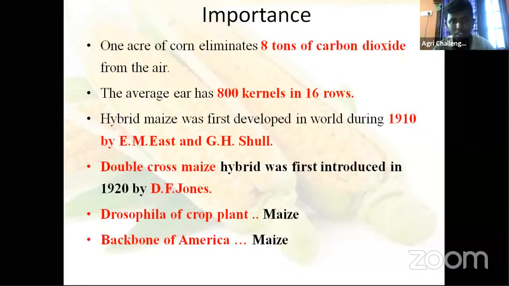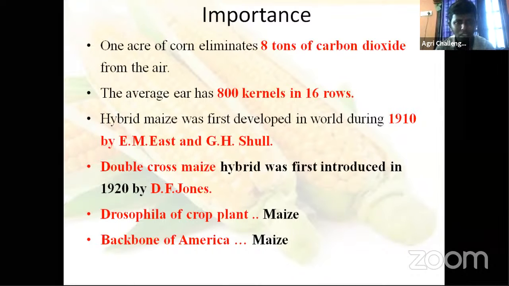Hybrid maize. This is also an intermediate level question, and in genetics, botany, you have read about this and are aware of this in your intermediate level. The hybrid maize, East and Shull, all the scientists, you are very well aware in your intermediate level. Okay, hybrid maize was first developed in the world during 1910 by E.M. East and G.H. Shull.